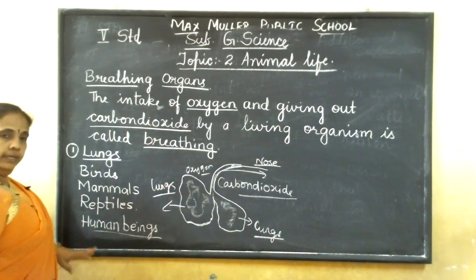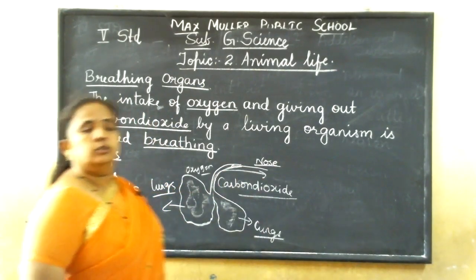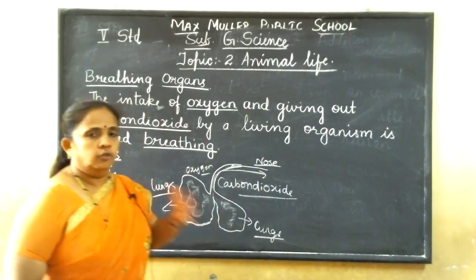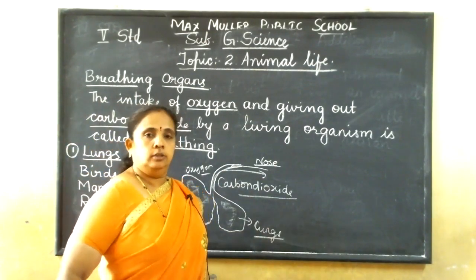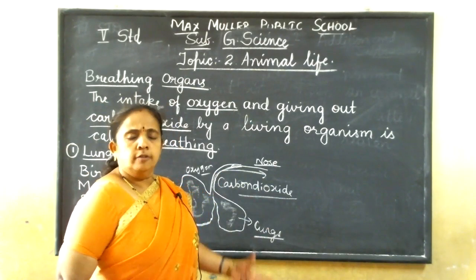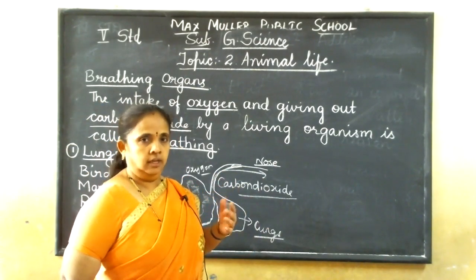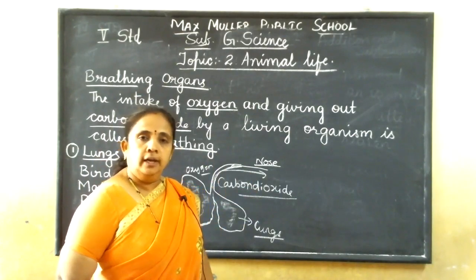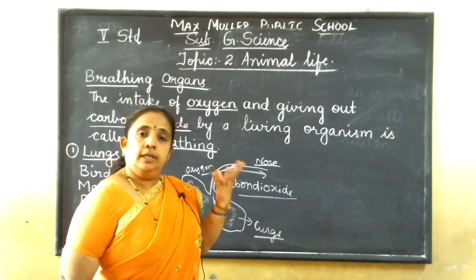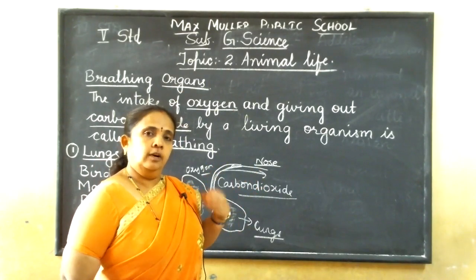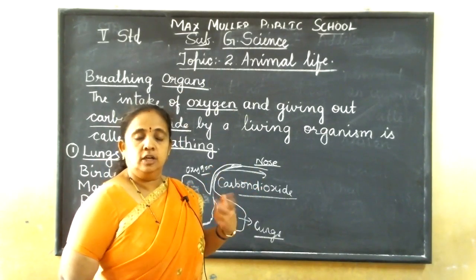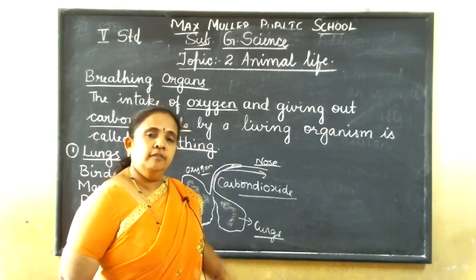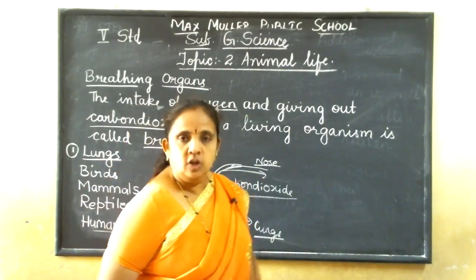Birds, mammals, reptiles, human beings, we breathe through the lungs. Okay, so we have two lungs, one on either side, in the chest. So it can be compared to a balloon. When we blow air into the balloon, what happens? It becomes bigger. And when we take out the air, it becomes small. Is it not? The size decreases. So even the lungs are like that only.